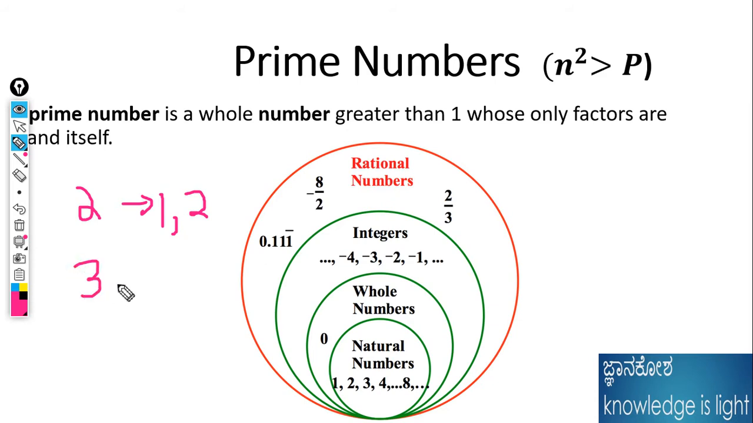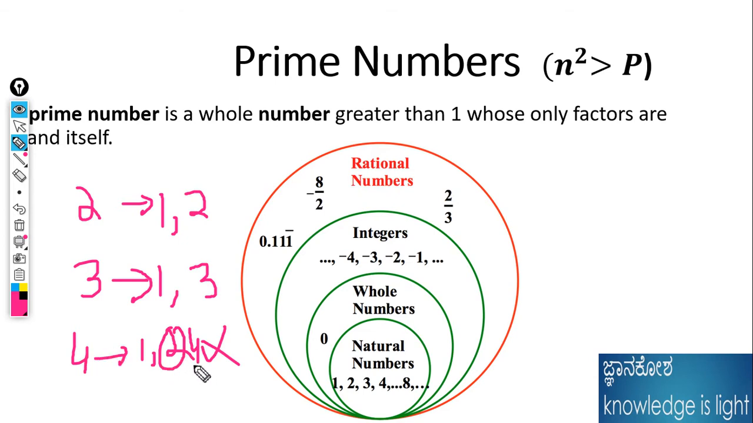For example, 3. 3 is divisible by 1 and 3 only. It is not divisible by any other number. As well as 4. Yeah, 4 is divisible by 1, 2, and 4. 4 is divisible by 2, hence it has another divisor, 2, right? That's why we do not call it a prime number.